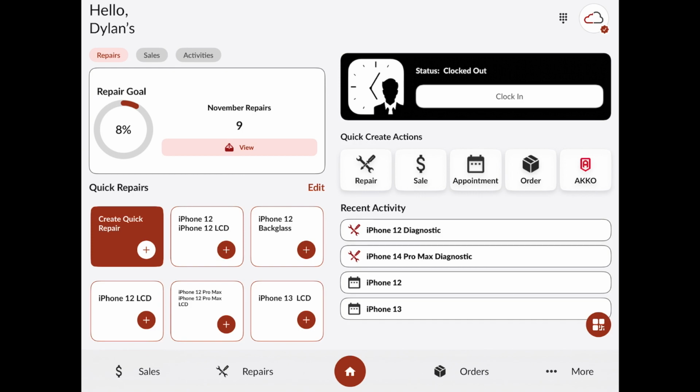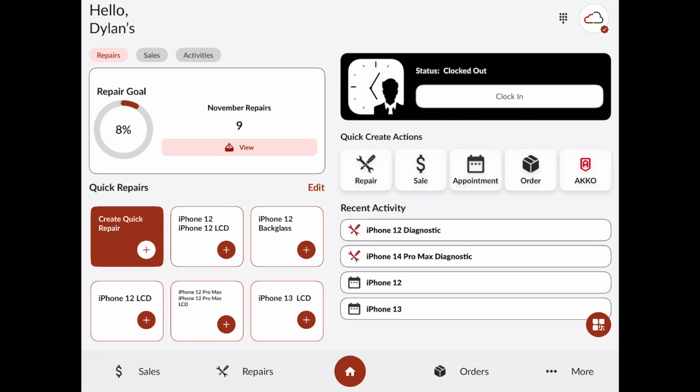Today in this video we're going to be going over our newest integration into our platform, AKKO. AKKO is one of the leading protection plans companies within the US. And by selling these coverages within your store, you can easily generate more revenue streams while also offering a service that your customers wouldn't have otherwise.